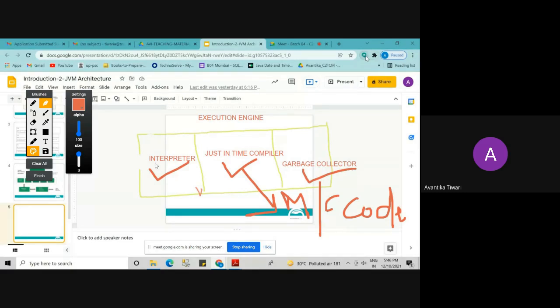So what would be the output of the execution engine? The machine code, and we will get the output. Okay, so what is the brain of a computer? CPU. The CPU is called the brain of the computer. Similarly, the execution engine is called the brain of the JVM, the central component of the JVM, which is responsible for executing the most important duties. Is it clear? Yes.